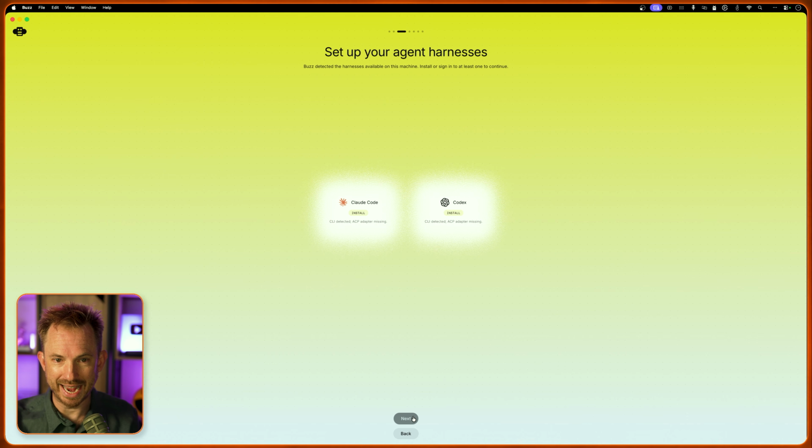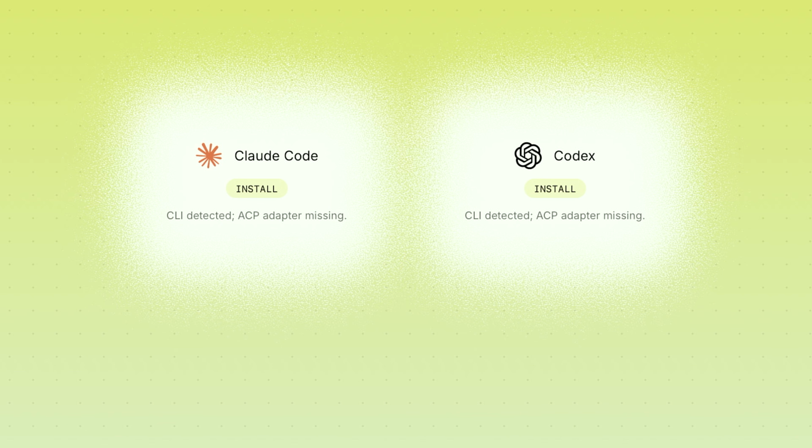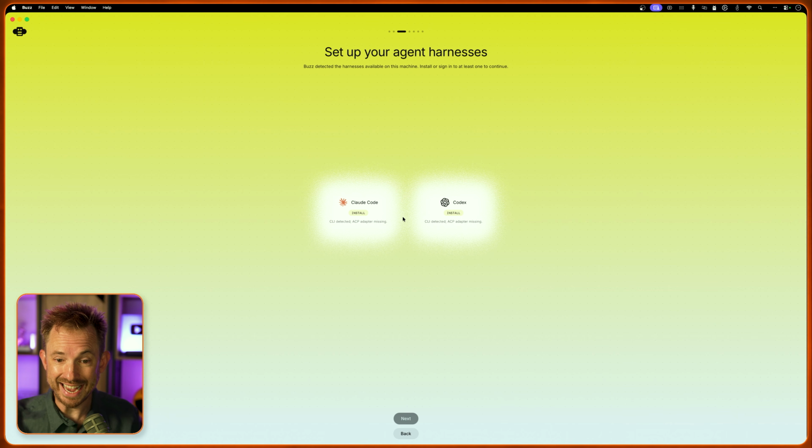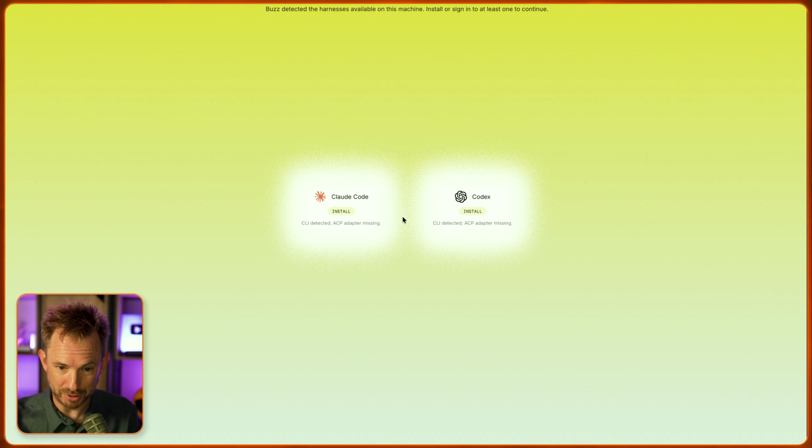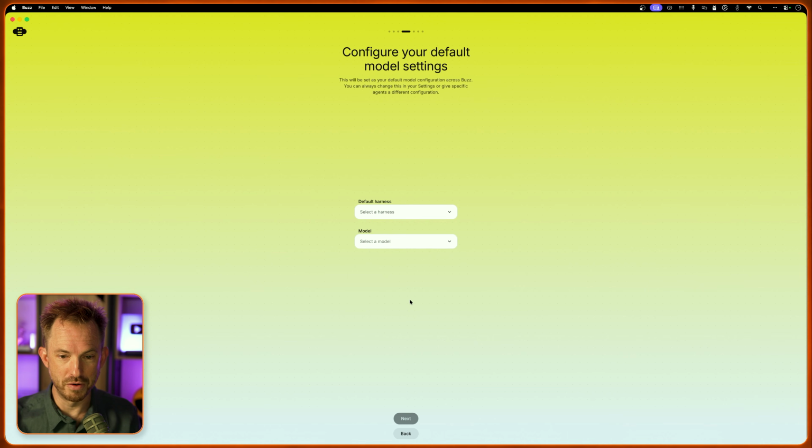Now we'll go next and we can set up agents. Now, this is really interesting. It detects harnesses on your own computer. Yes, I've got Claude Code. Yes, I've got Codex, and I can install them both with a click like this. And it's as simple as that. That means my agents inside Buzz run on Claude Code and Codex. This is huge. Now we'll go next and we'll select a default harness, Claude Code for this, and we can even choose a model from the loaded models, and I'm actually just going to leave it on default. That will be good enough.